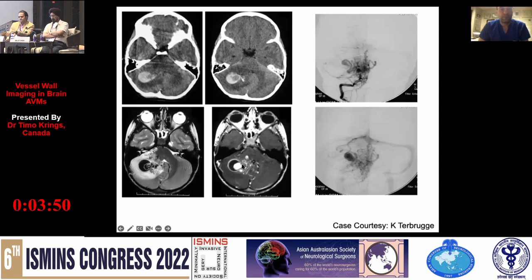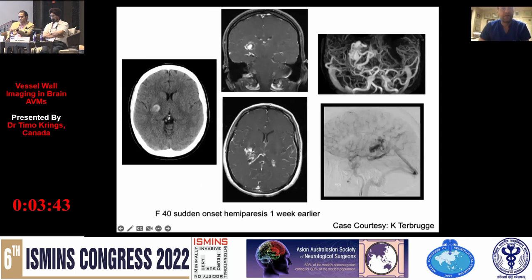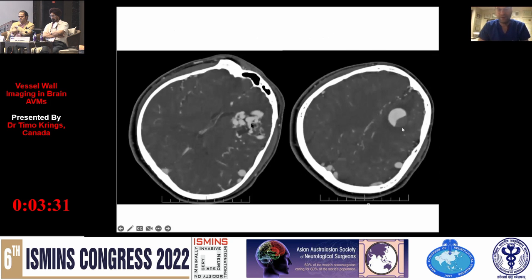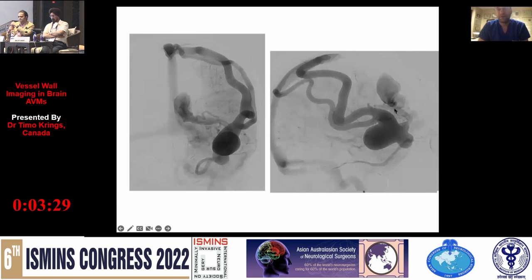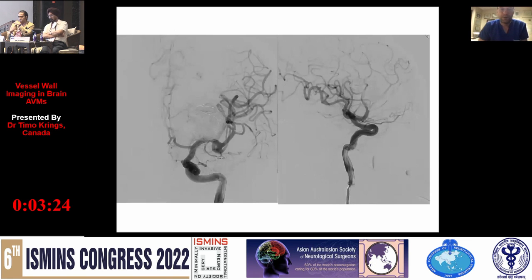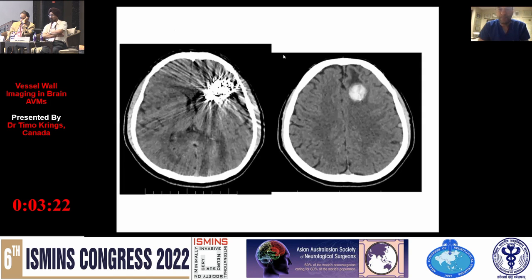Large thrombus, thick enhancement, significant edema. All of these are unruptured AVMs. And you get the point. Edema, focal thrombosis. Here, a more recent case, significant edema surrounding focal thrombosis in this large AVM that we then subsequently treated, as you can see here, with a complete cure. And the edema immediately resolved.